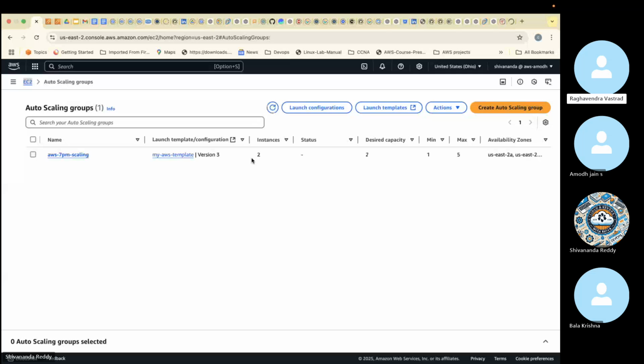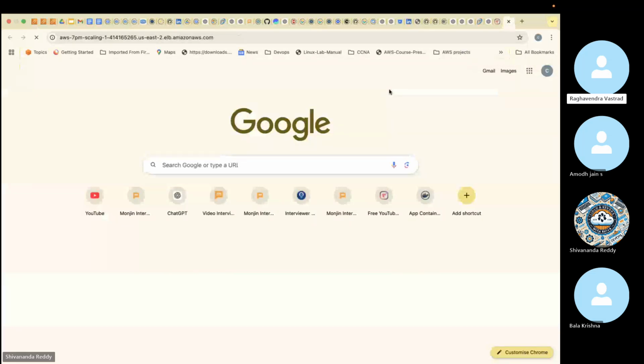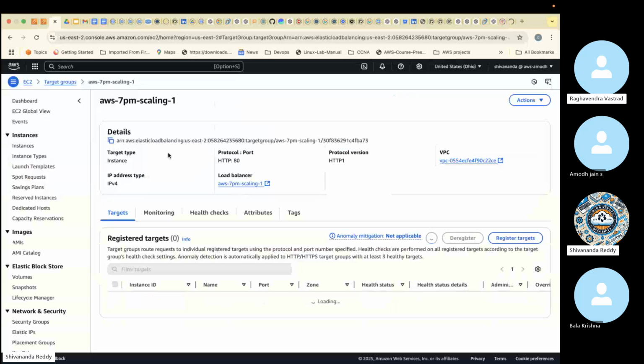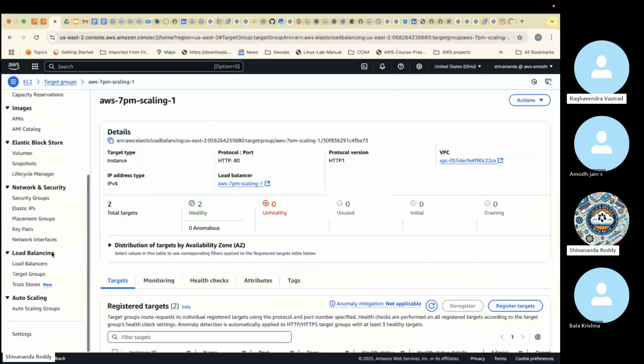First two links are working, sir. The first two IP addresses you mentioned are working fine, but not the third one. The load balancer link is not working, correct? Yes. Okay, there could be a problem with the load balancer then. Let me debug that.